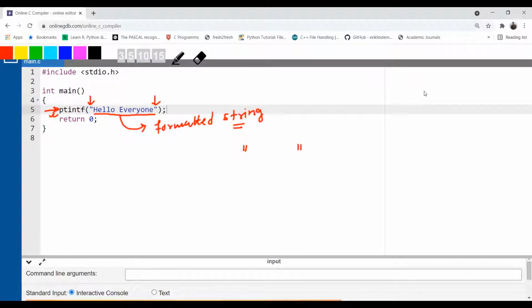So the very first and most basic important part of printf is to put whatever output you want inside these double quotes. This is called the start of string marker, and the second double quote is called the end of string marker.